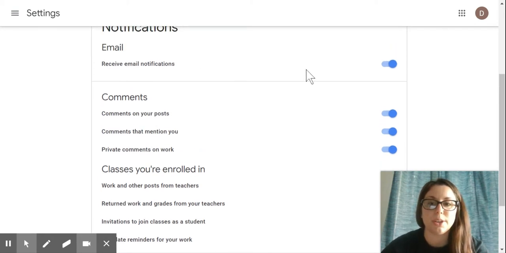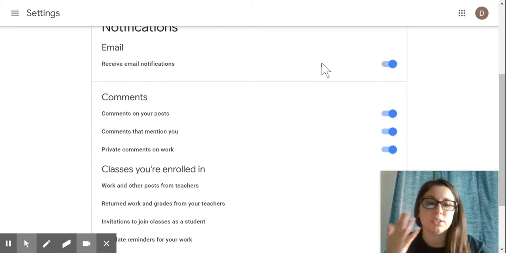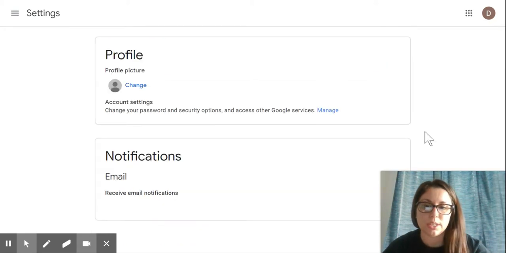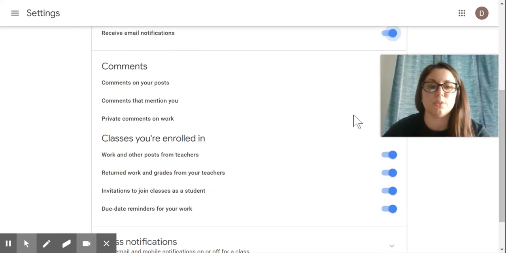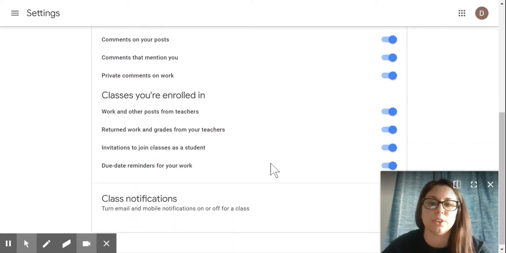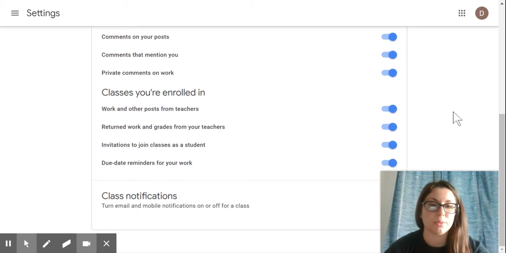So to receive email notifications, I know my students, they're not 13 yet, so they don't get email notifications, like they can't access their email. So that doesn't really matter. So we'll turn that off for this student. But if you wanted to turn that on, then you've got even more options there. You can turn on or off comments that are made on your students' posts, comments that mention you, private comments on work. I would absolutely suggest you keep that one on because that one is private comments your teacher will make on the work. A lot of my kids communicate that way with me.